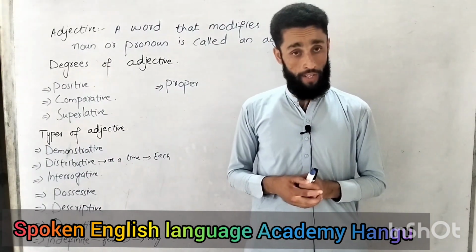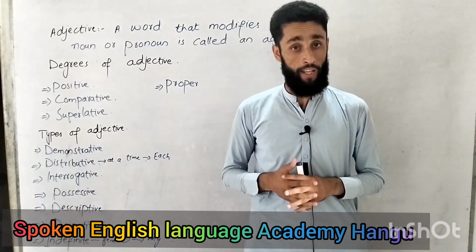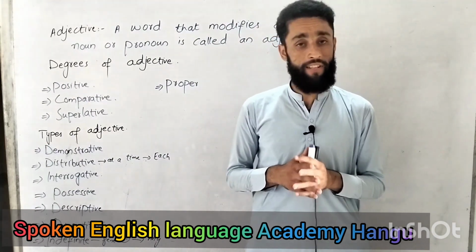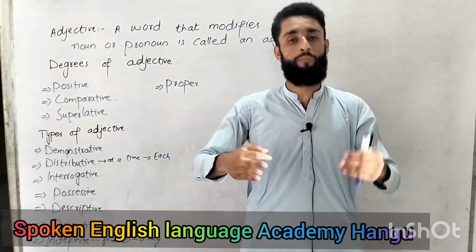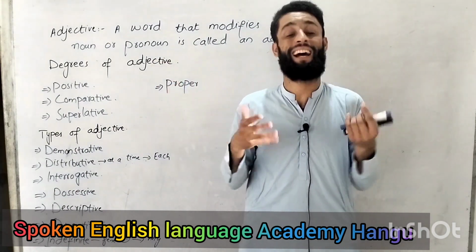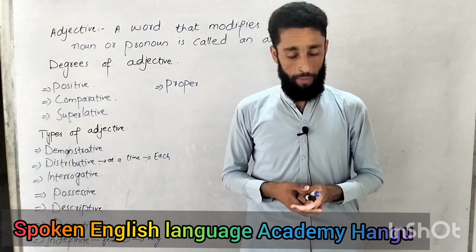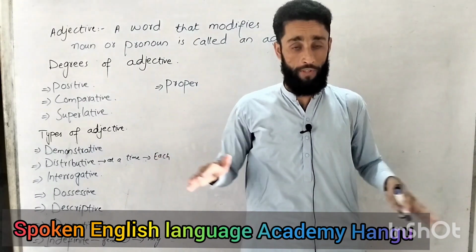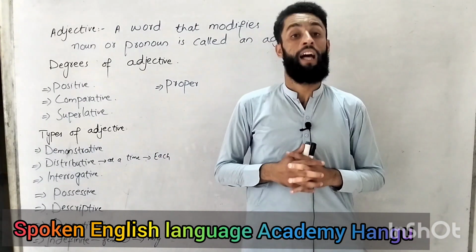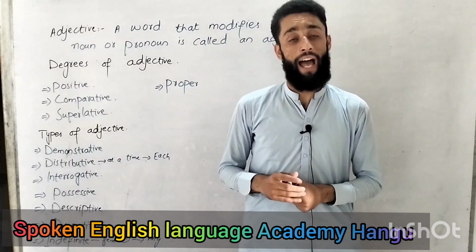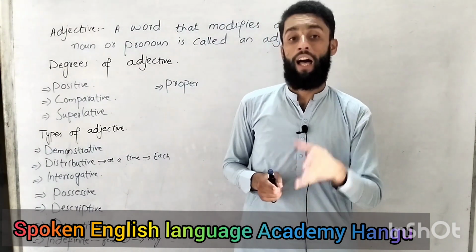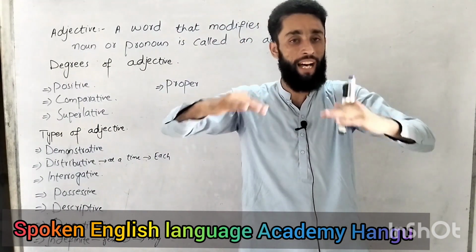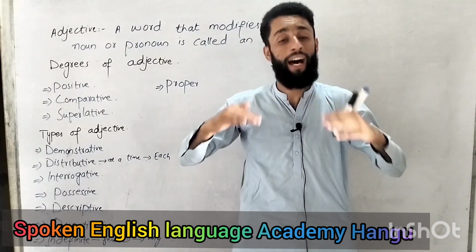And what is superlative degree? Superlative degree is used when you are making someone the best in every way. For example, if there is a group of people and you say this one is in the top rank, nobody can compete with this person. If I say there are five people walking on the road, and I say he is the tallest person in the group, it means nobody can match the height of that person.